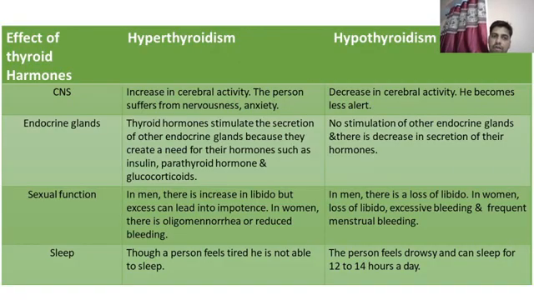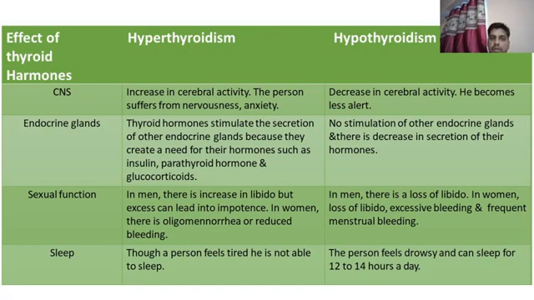In case of endocrine glands, I have already told that the thyroid is involved in different kinds of metabolic functions and different kinds of growth functions also. So hyperthyroidism enhances the secretion of other hormones also from the different glands, while in case of hypothyroidism these are downregulated.